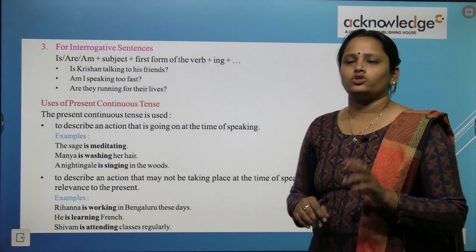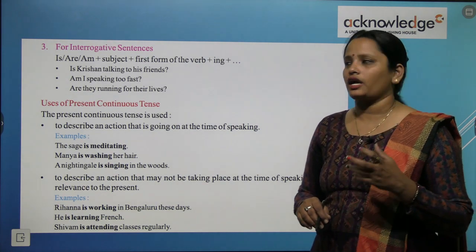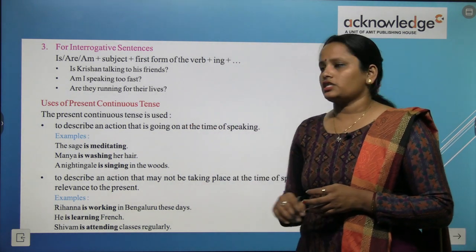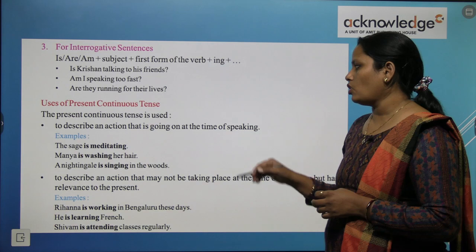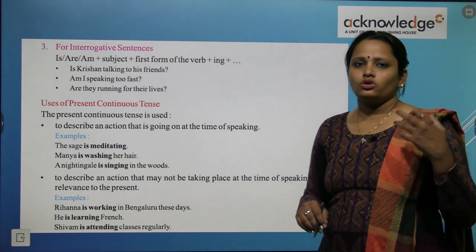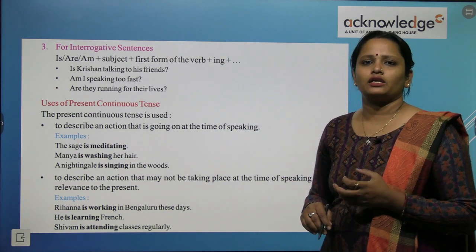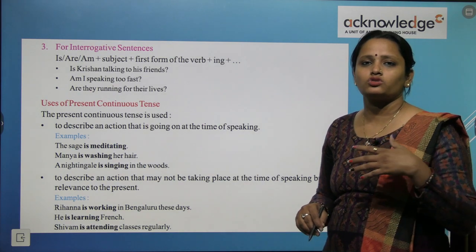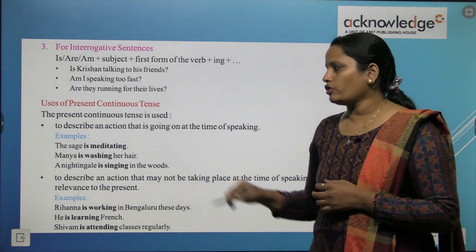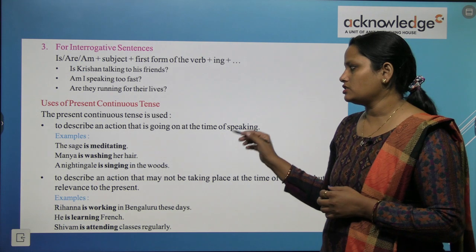Uses of present continuous tense. Present continuous tense के क्या क्या uses हैं? To describe an action that is going on at the time of speaking. So ऐसे एक्शन को डिस्क्राइब करता है जो चल रहा है, जब हम बोल रहे हैं उस समय वो काम चल रहा है. So for that we use present continuous tense.